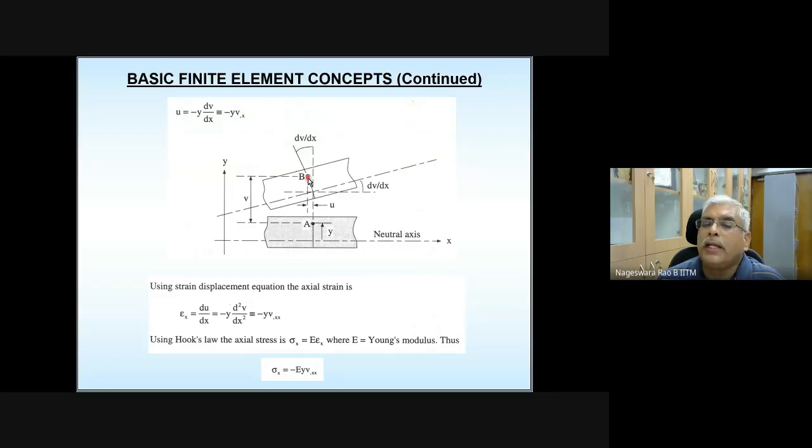So this point B, which is originally point A, is moved both in the horizontal direction as well as in the vertical direction. By how much it got moved in the horizontal direction and in the vertical direction is indicated. U is the distance by which it got displaced in the horizontal direction. V is the distance by which it got displaced in the vertical direction.